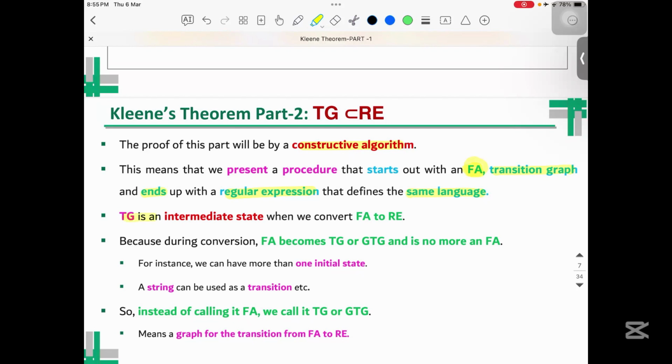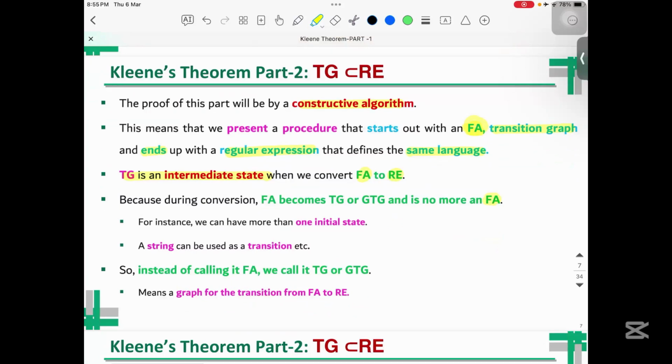Transition graph is basically an intermediate state when we convert a finite automata to the regular expression. Because during the conversion, finite automata become a transition graph or a generalized transition graph, and then it will no more be a finite automata. As we have already discussed, every finite automata is a transition graph, but every transition graph may or may not be a finite automata.